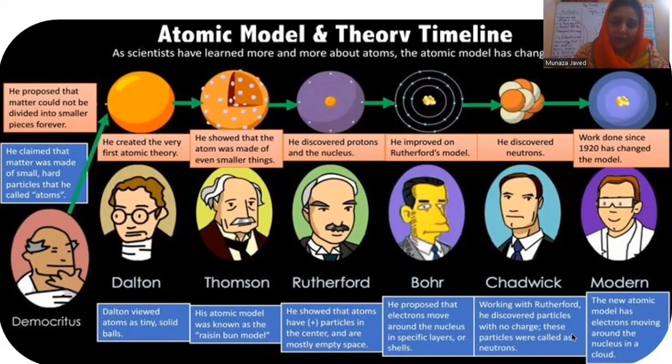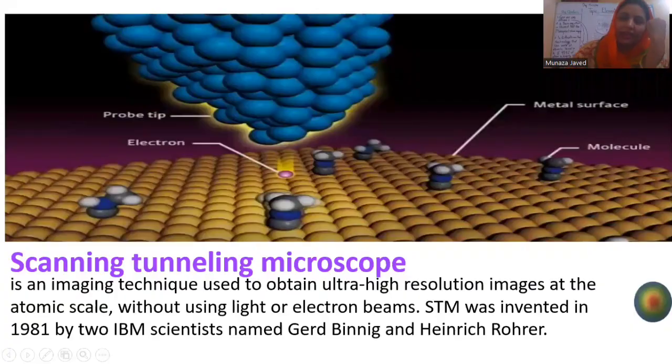Okay, now we'll move on. Our next question is, can we see atoms? Atoms are very small. Can we see them? Yes, we can see. There is the scanning tunneling microscope, which was invented in 1981 by two scientists. Their names are Gerd Binnig and Heinrich Rohrer. This is the image.